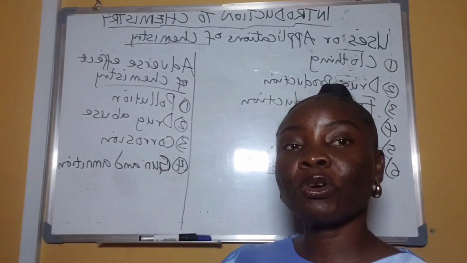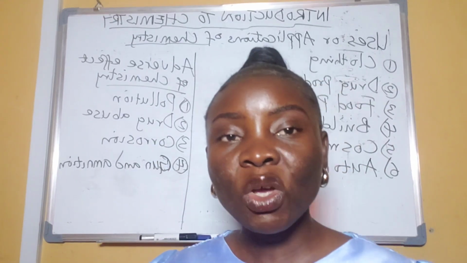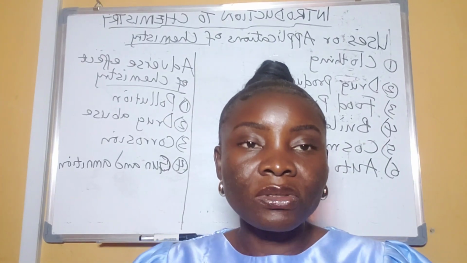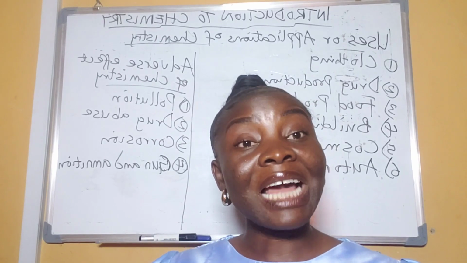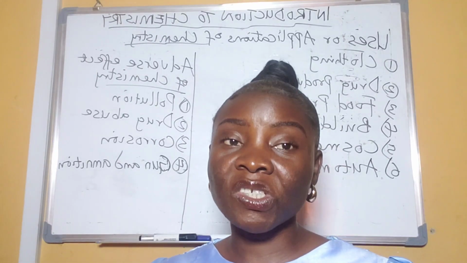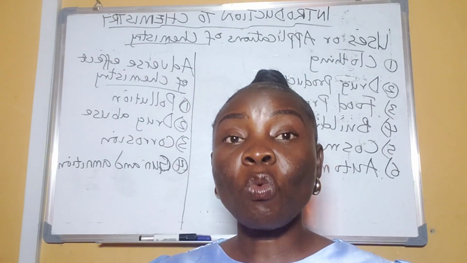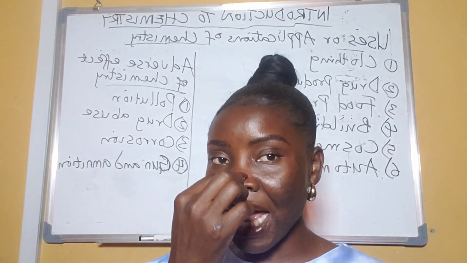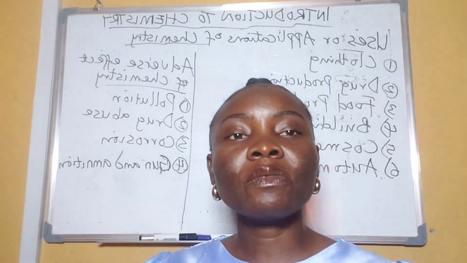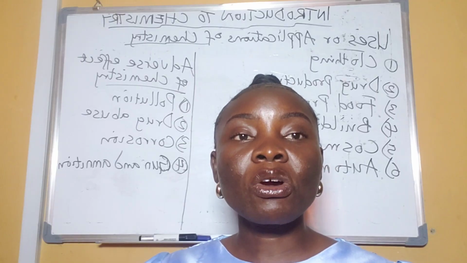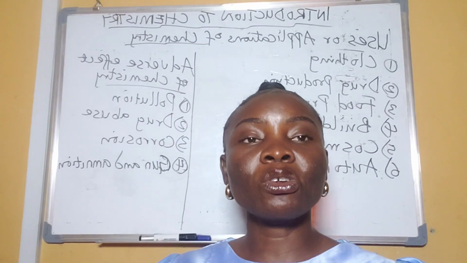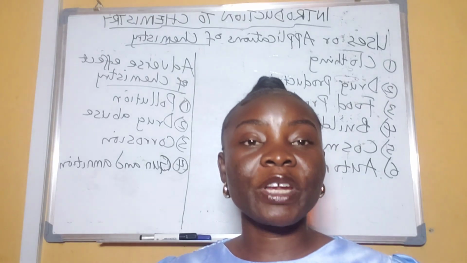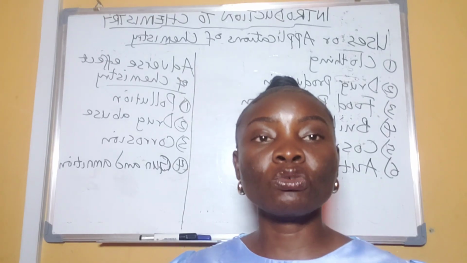All right, the next one is corrosion or rusting. A lot of the materials that we find in our environment are made of metals, especially iron metal. Most of them rust or corrode. They corrode when the air in the environment comes in contact with the iron metal. And all of this corrosion came because of the emission of chemicals or pollutants into the environment, that now react with the iron metal, causing it to corrode.